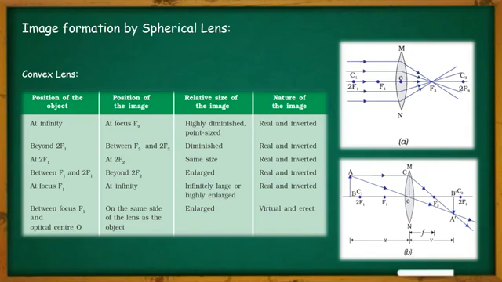As you can see, the arrow is now creating an inverted image. Remember, almost all real images are inverted in nature, and those which are erect in nature are generally the imaginary images, or we call them the virtual images. Now let us move to the third case.